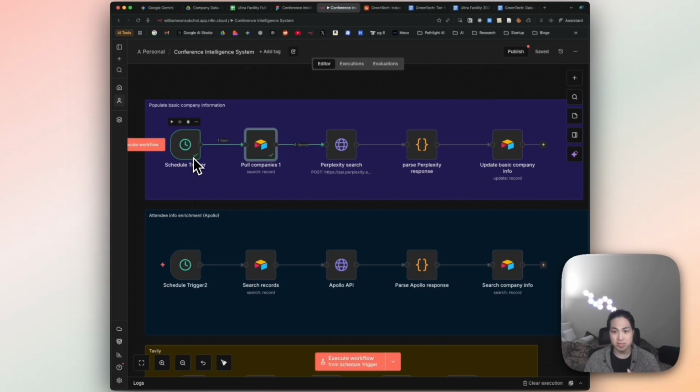And so the way it works is that there's a scheduled trigger here, which means every designated time, like 5 minutes, I want this workflow to run. It pulls all the starting information that I need, which is basically the attendee information and the company information from the database. From there, I'm connecting it to an API for Perplexity, where I've added filters of what information I'm looking for exactly. Like I said, it's the company website, headquarter information, revenue information, very simple, basic stuff, and then it pulls it all in a huge database. So I wanted to actually have a code node here so that it breaks up the different chunks of the data so that it can populate the right columns in the Airtable.